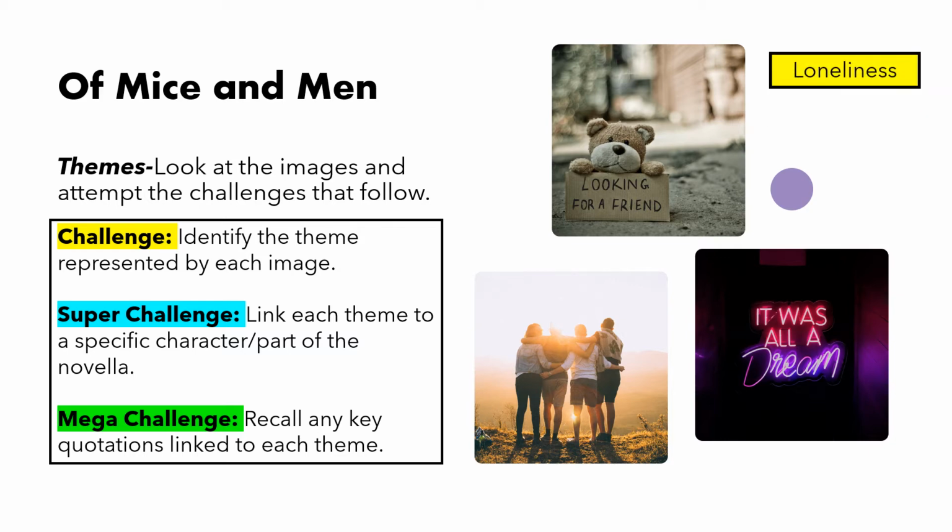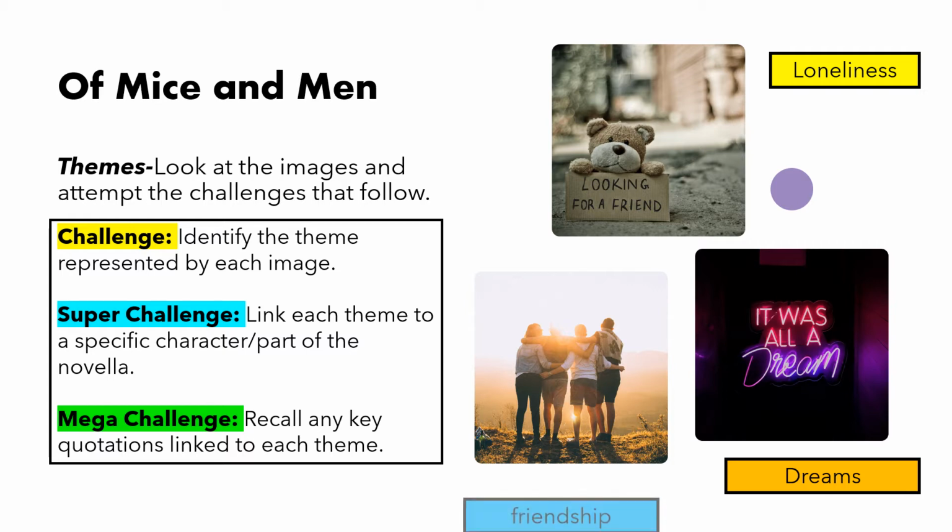The first one here is loneliness. I want you to have a think, what character or specific part of the novella might this represent? We've got dreams. Again, that's a really big one. It affects the majority of the characters in the novella. And the last one is friendship. Friendship was an interesting one because this wasn't really happening for many characters during this time in America. The idea of having companions and friends wasn't always deemed normal. But we definitely see it in characters such as Lennie and George.